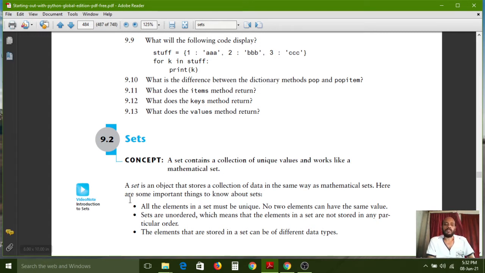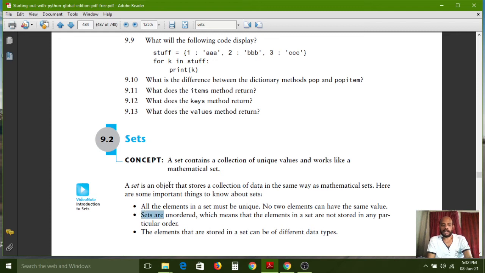Understand? Now we have to see the definition of sets. A set is an object that stores a collection of data in the same way as mathematical sets. Here are some important things to know about sets. All the elements in a set must be unique. That means no two elements can have the same value.